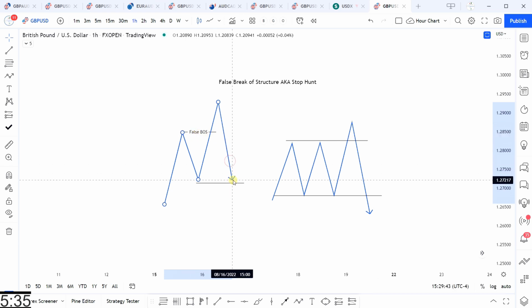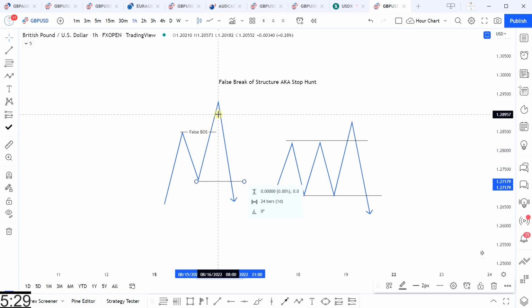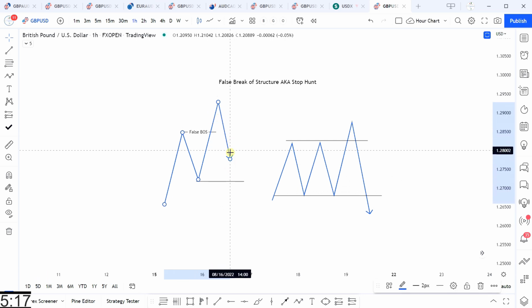As soon as price trades below the last valid higher low in this bullish scenario, now we know that this break of structure here is actually a stop hunt or a false break of structure. The part that helps define that is the fact that it did not have a valid retracement after this break of structure occurred.